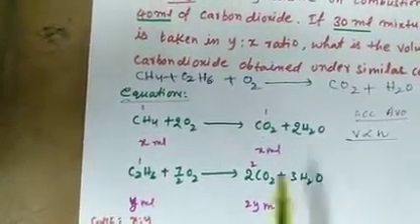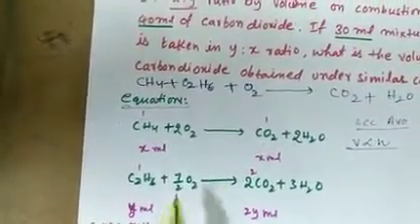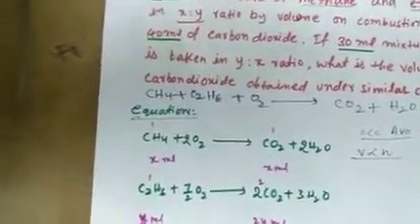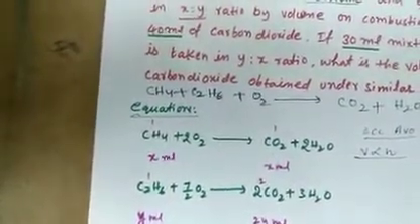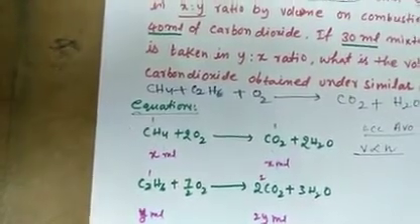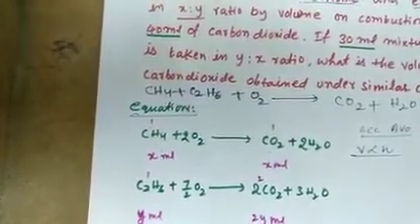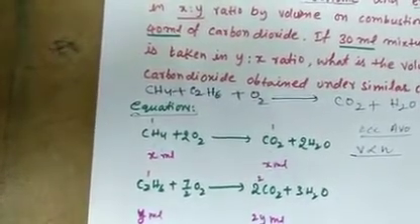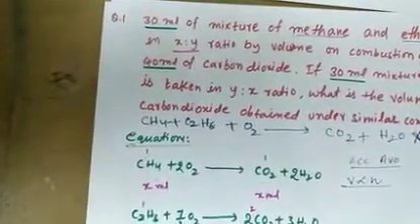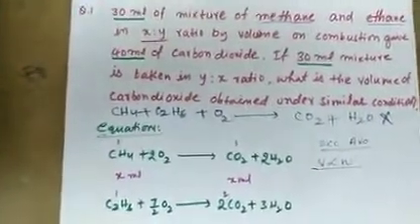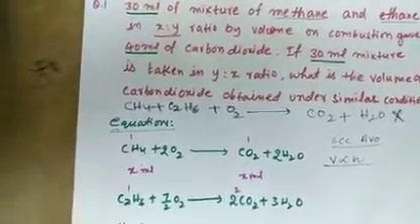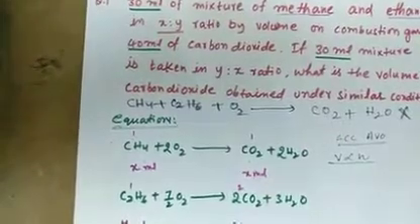Now, according to the given data, a mixture of methane and ethane is given. The volume of this mixture is 30 ml, in X to Y ratio. But how many ml of methane and how many ml of ethane there are, we don't know. So now take X as methane and Y as ethane.